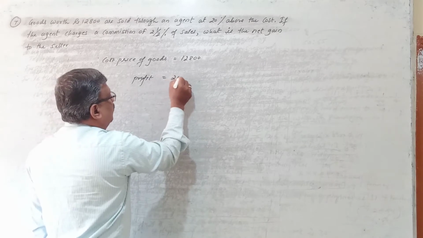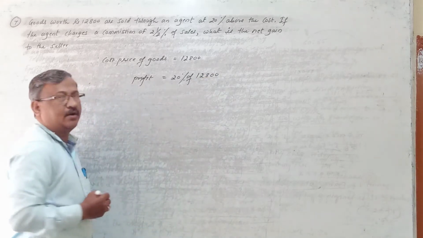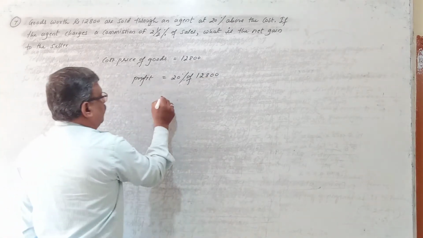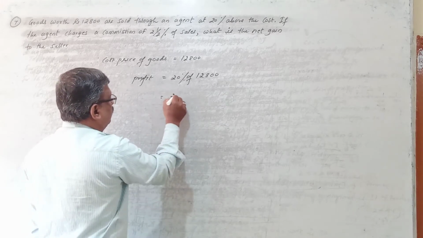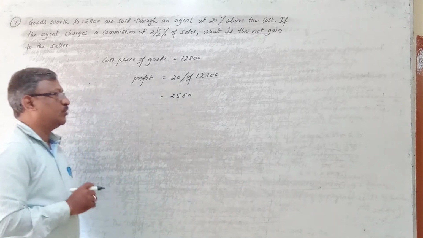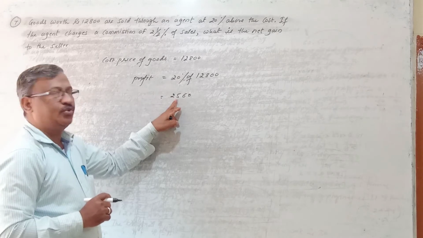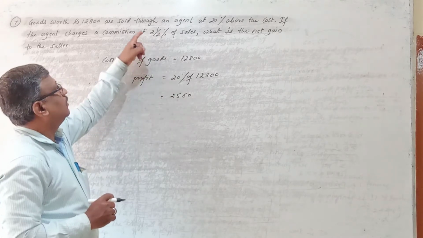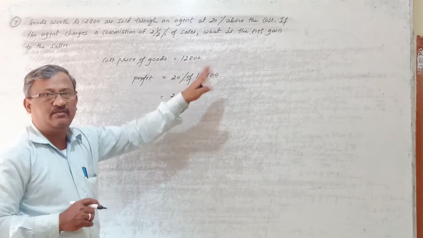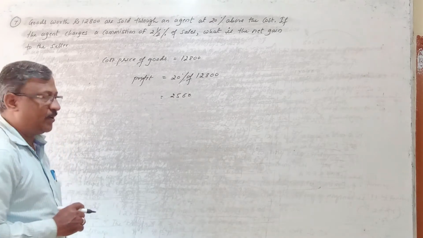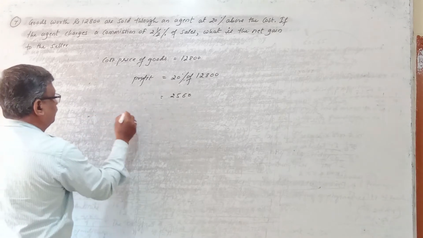So calculate 20%. 20% on what? On 12,800 rupees. Clear? So 20% on 12,800, you will get 2,560 rupees. Means the owner wants 2,560 rupees profit. The agent will add this profit to the cost and then sell. So now you have to find out the selling price of the goods. Now let's calculate the selling price.